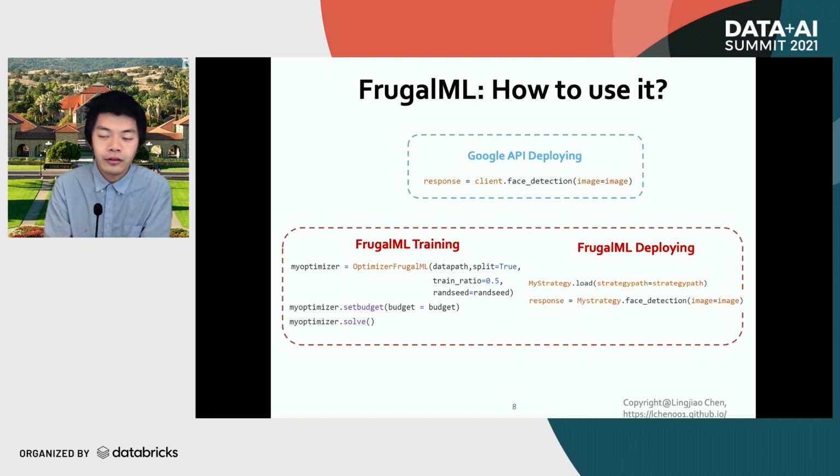For FrugalML, during this deploying phase, it's almost the same. You invoke a FrugalML strategy and then call the face detection function to get a response. The only difference is that FrugalML requires an additional training process where you can set up your own budget requirement and ask FrugalML to find the best strategy for you. Notice that this training phase is essentially offline.